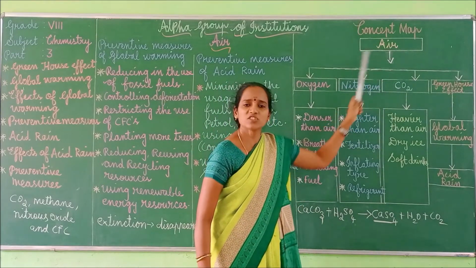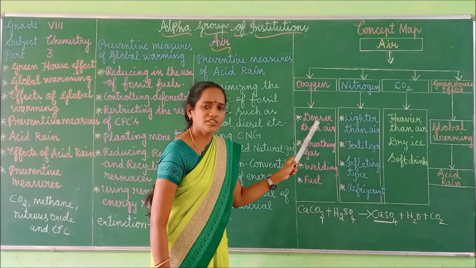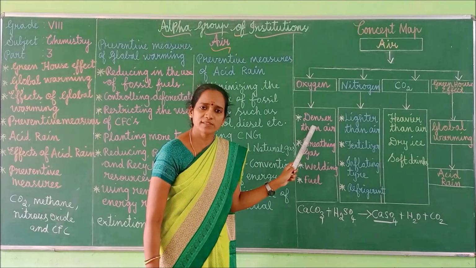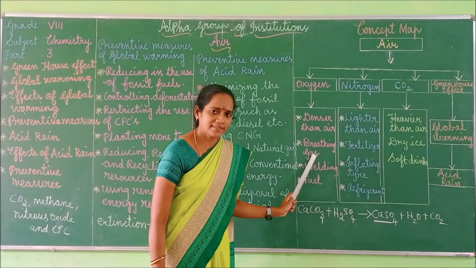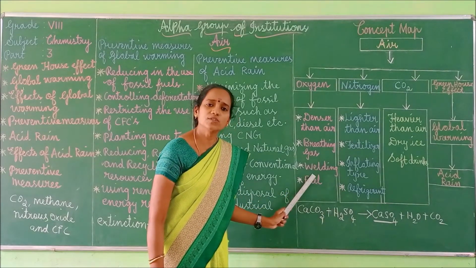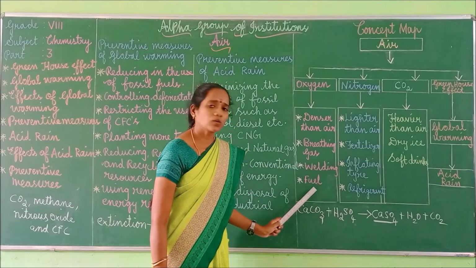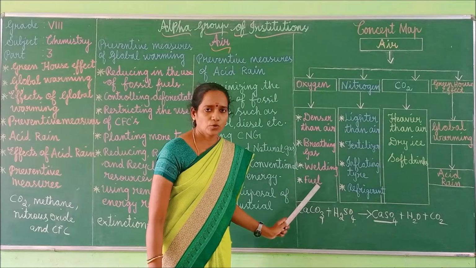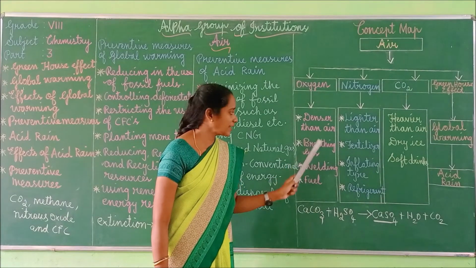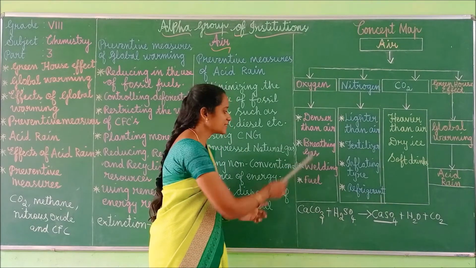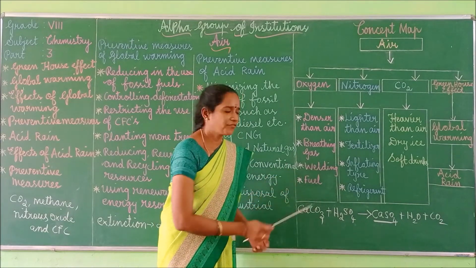Air is a mixture of gases, you know very well, isn't it? So first one, oxygen. What are the general properties of oxygen? Oxygen is denser than air. Oxygen is a breathing gas, isn't it? Oxygen is used for welding as well as for cutting metals, right? Oxygen is also used in rocket fuel. Got it, children? So oxygen is denser than air, a breathing gas, used for welding and cutting metals, and used as rocket fuel.